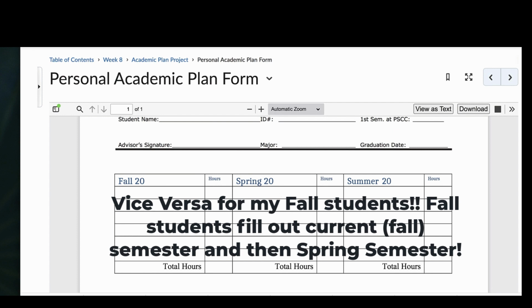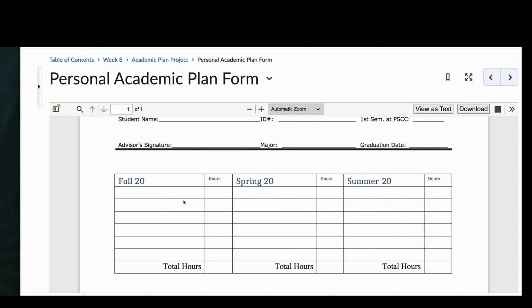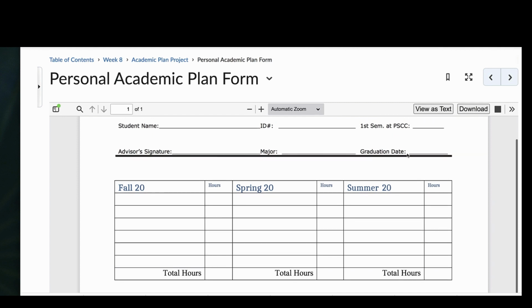Just make sure your spring is filled out, which is your current semester now, and then next semester you have to look to see what classes you need, and you will fill those out. Your academic advisor will also go over this with you to make sure you filled it out correctly. Don't forget to put your graduation date in here. When do you plan on graduating from Pellissippi?